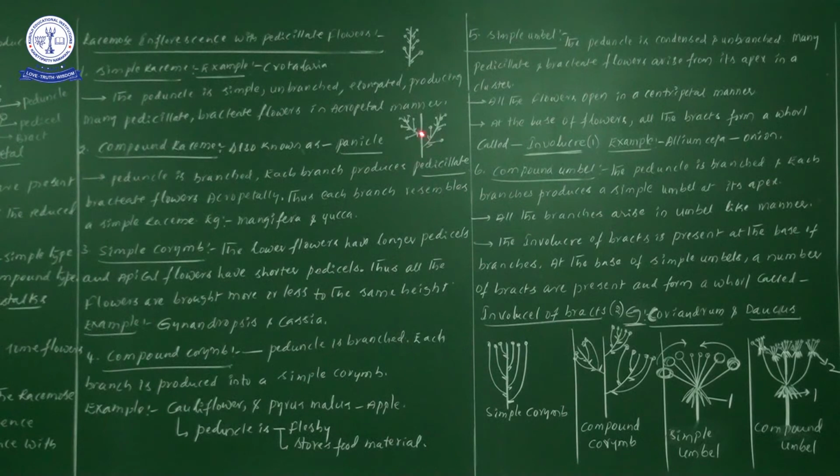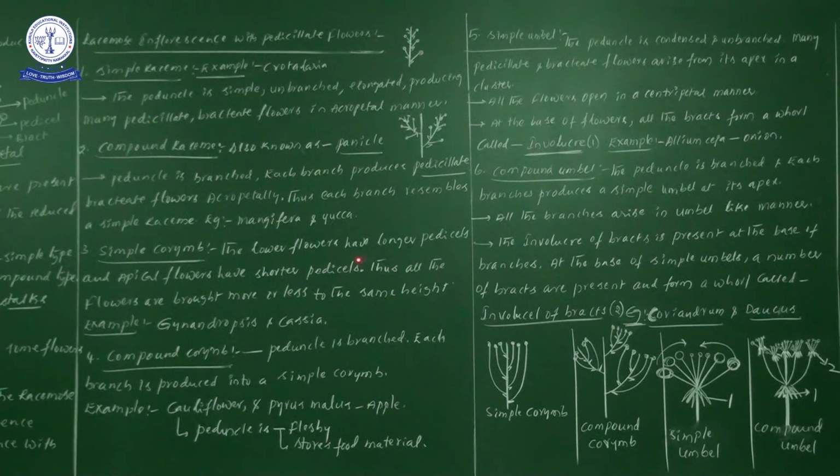Once you see this, the two branches are there, and at every branch again this kind of structure comes. That is the main important thing we can observe in a compound raceme. Next, the third one, simple corymb.